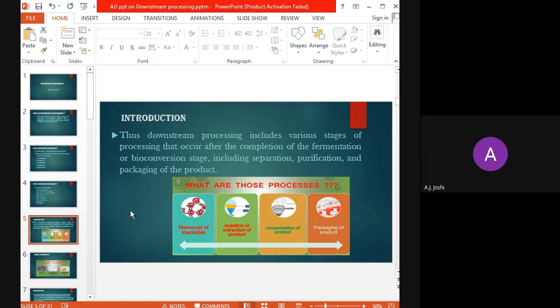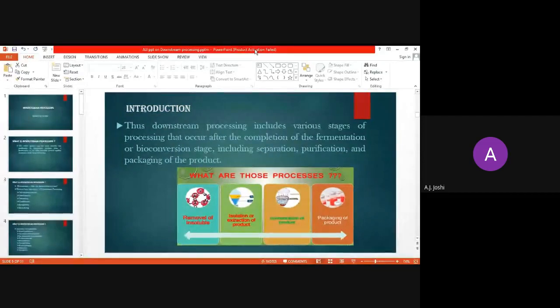Now, what are these processes? Broadly we can categorize these stages or the steps included in the downstream processing as, first, the removal of insolubles. Second, the isolation or extraction of the product. Then the concentration of the product and packaging of the product.